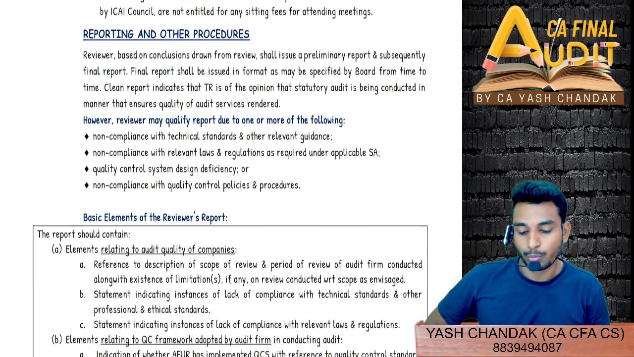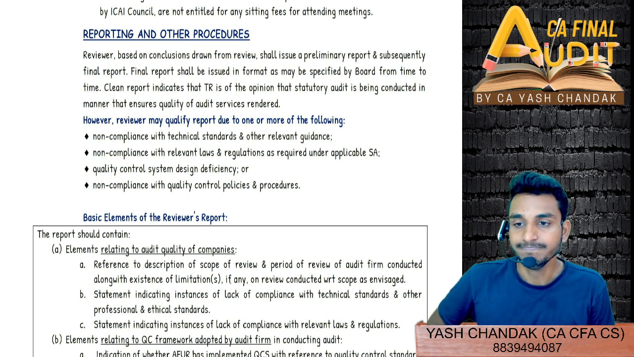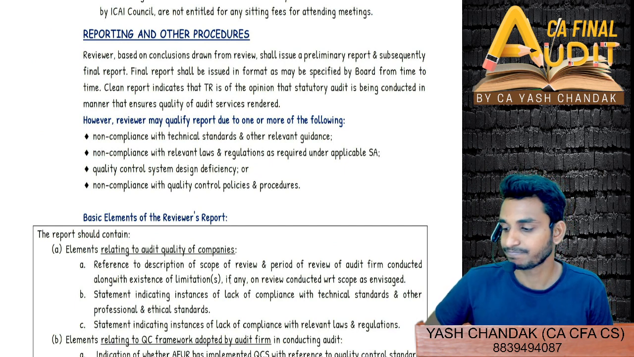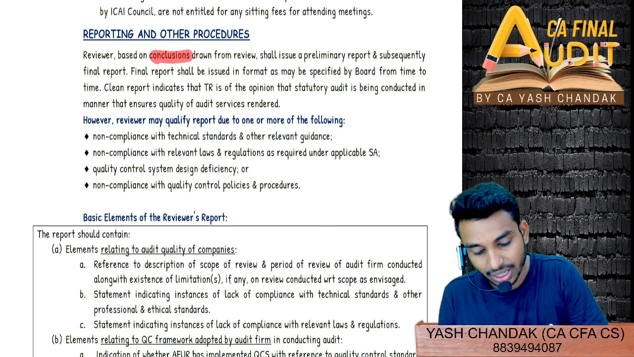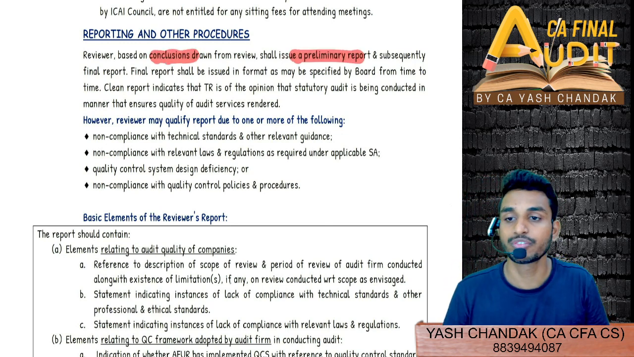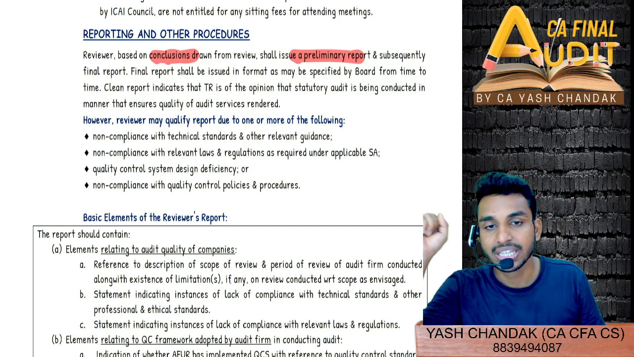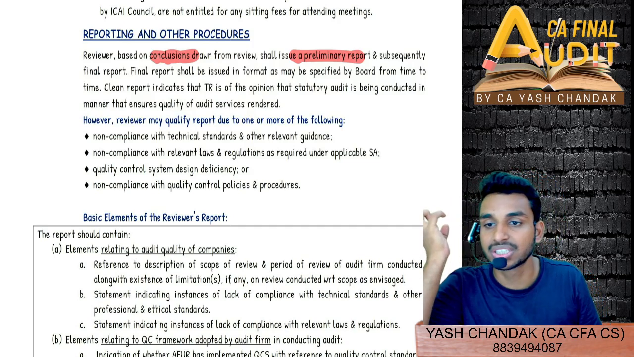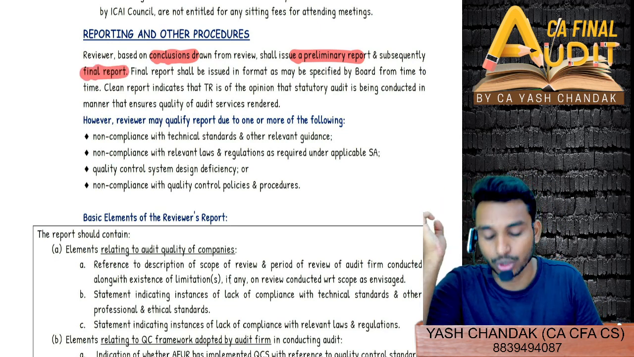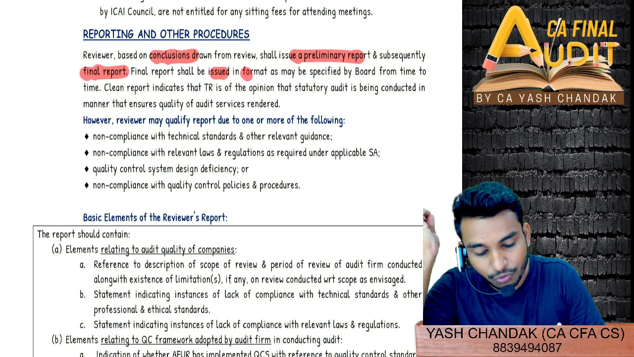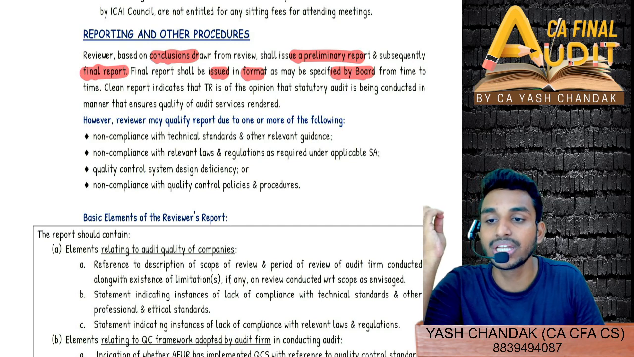Now let's come to reporting and other procedures. So reviewer, based on all the conclusions that are arrived at, will issue what? First of all, a preliminary report, right? Then he will be getting the reply representation from the AFUR. Subsequently, he will issue what? His final report. Now, the final report shall be issued in a format which is specified by the quality review board.